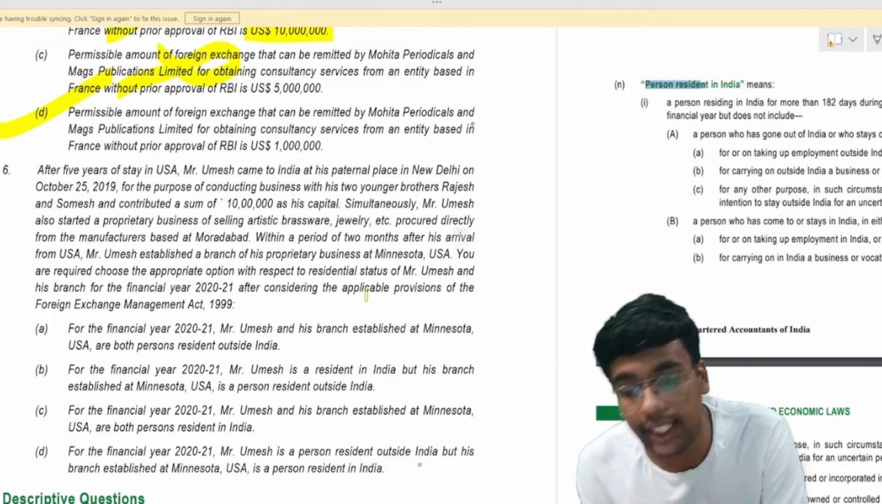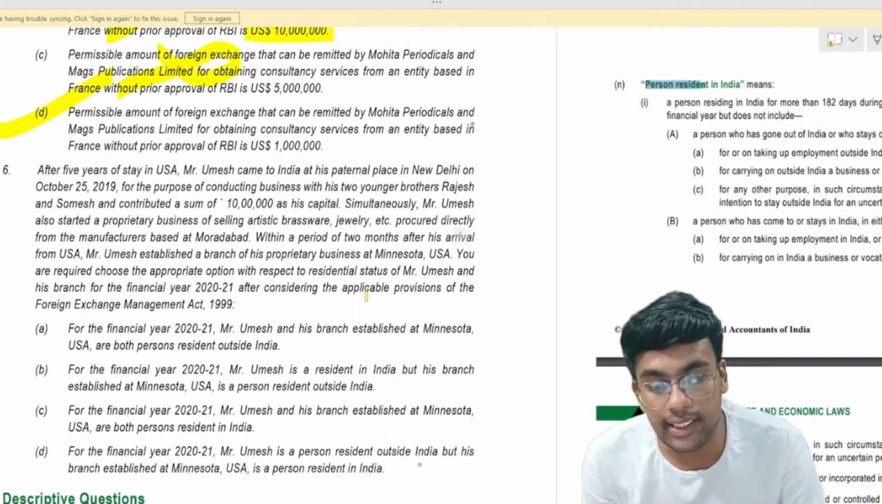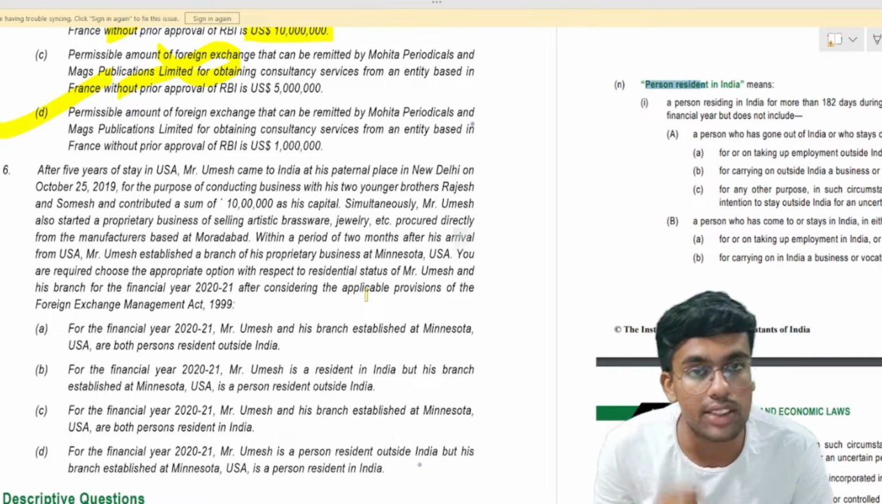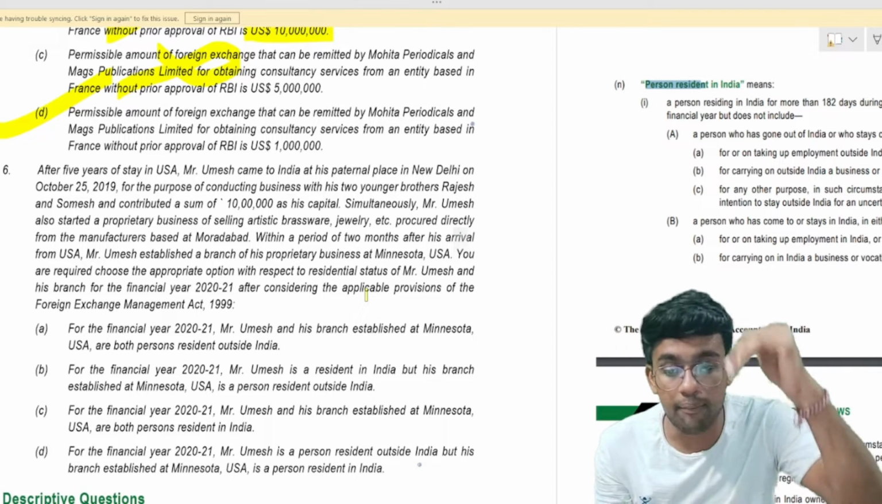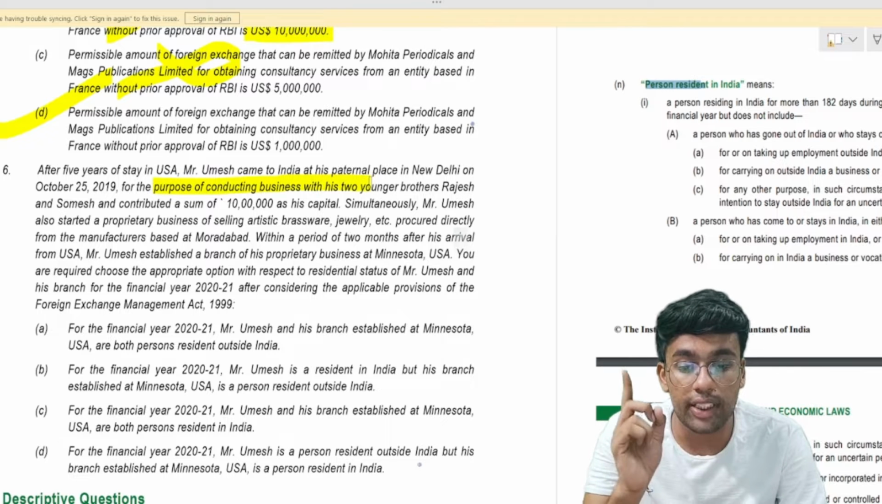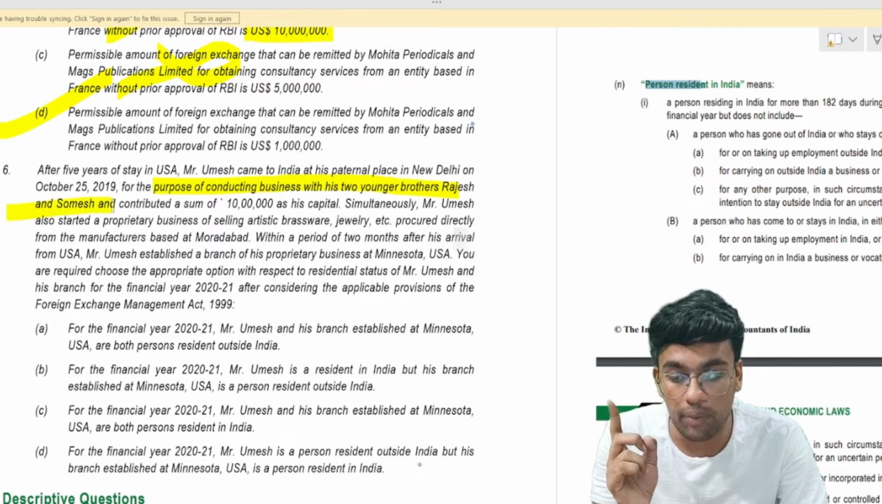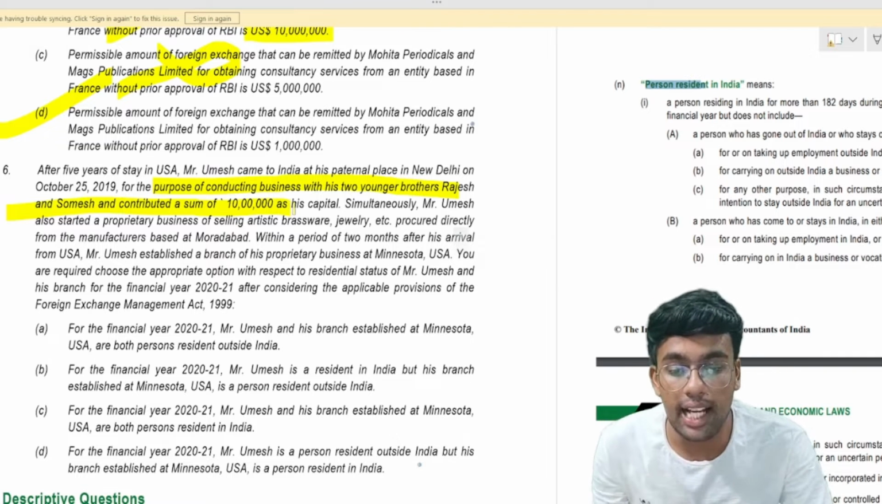After 5 years of staying in USA, Mr. Umesh came to India at his parental place in New Delhi on October 25th, 2019. Mr. Umesh, who stayed in USA for 5 years, came to India for the purpose of conducting business with his two younger brothers, Mr. Rajesh and Somesh, and contributed a sum of 10 lakh rupees as his capital.